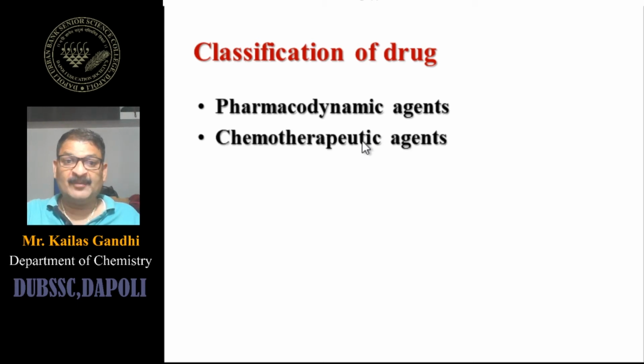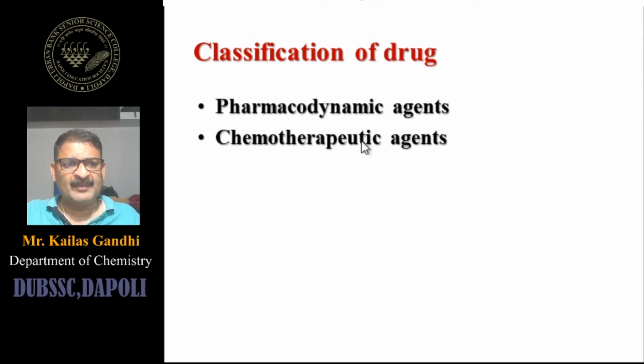Next category is the chemotherapeutic agent. Chemotherapeutic agents are used in the treatment of infectious diseases. That means some infection is there, it may be viral, bacterial, protozoal, or any type of foreign material due to which some allergic conditions or illness occur, it may be fungi also.